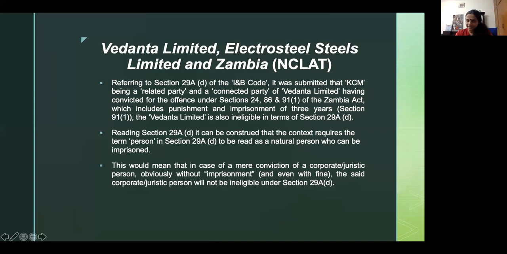NCLAT agreed, and held that 29A(d), the disqualification, only applies to persons. I mean, if you have been imprisoned for 2 years or 7 years, depending on the law, you will be barred from making an application. It doesn't apply to a company. Right.